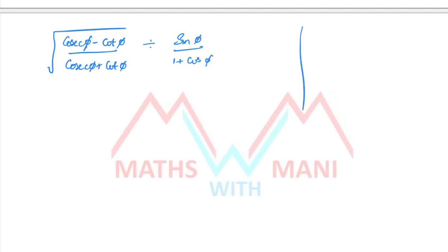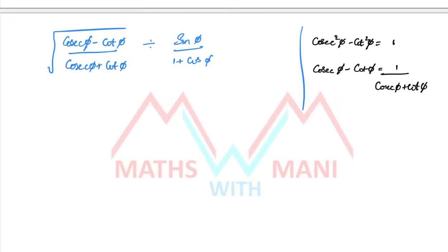We have an identity. What is that identity? Cosecant square phi minus cot square phi is equal to 1. From this we can write directly cosecant phi minus cot phi is equal to 1 by cosecant phi plus cot phi. We already discussed this in trigonometry.